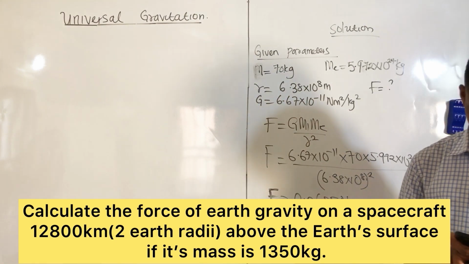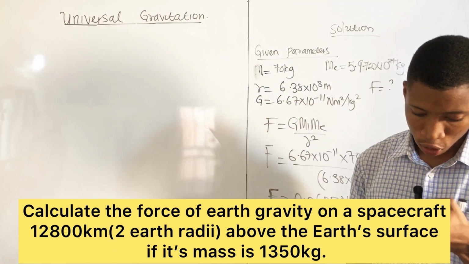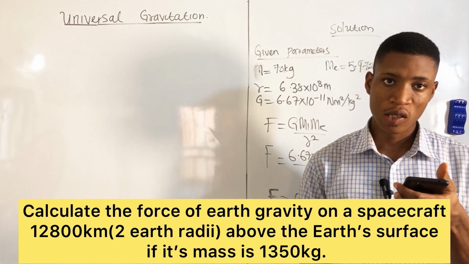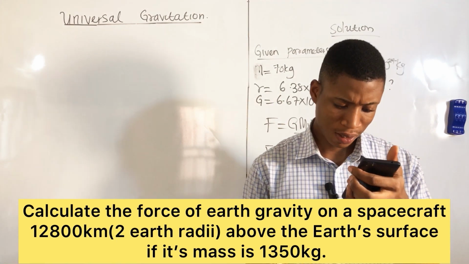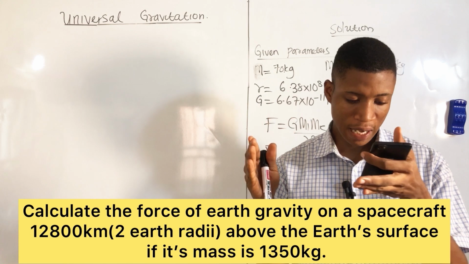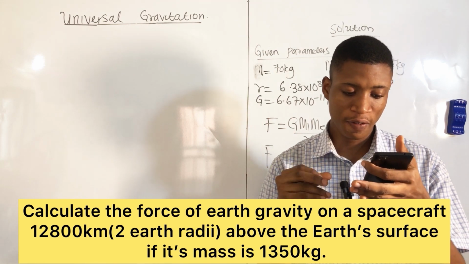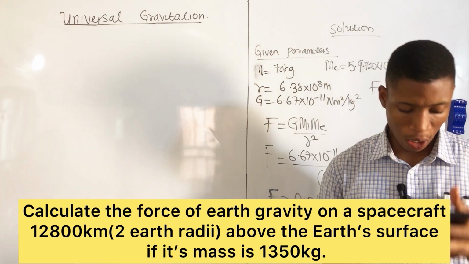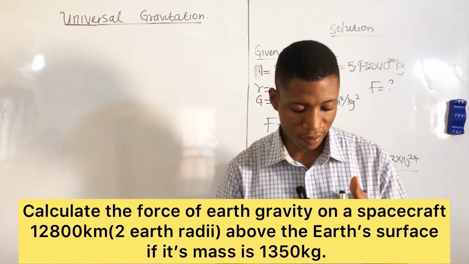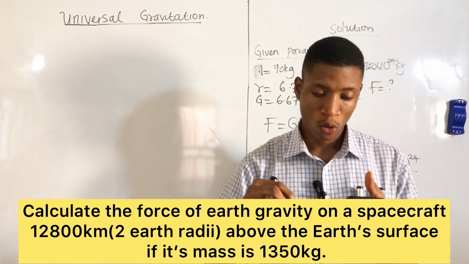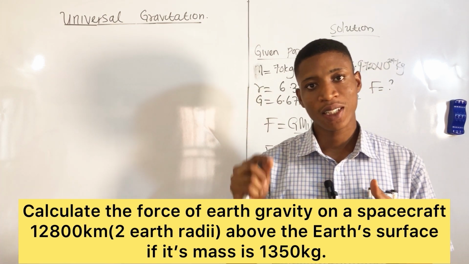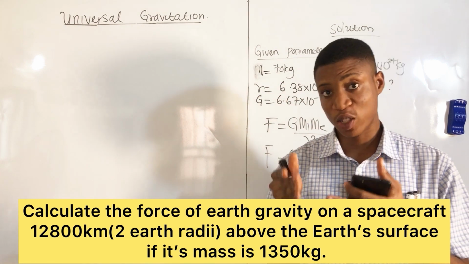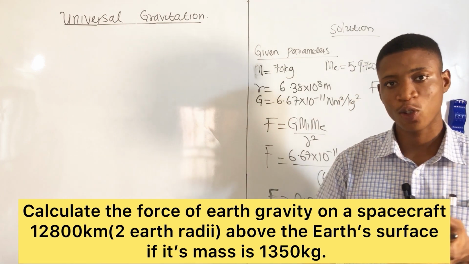Of course, we have another question here, and they said we should calculate what? The force of the Earth's gravity on a spacecraft 12,800 kilometers, which is 2 Earth radii above the Earth's surface, if its mass is 1350 kilograms. Calculate the force of the Earth's gravity on a spacecraft which is 12,800 kilometers above the Earth's surface, if its mass, which is the mass of the craft, is 1350 kilograms.